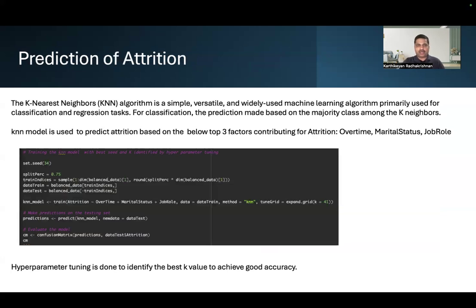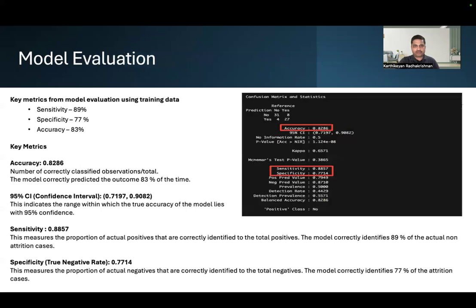Okay. Then we developed a model to predict the attrition. We used the KNN algorithm for this. For classification, the KNN algorithm makes predictions based on the majority class among the K neighbors. So we built the model and we used hyperparameter tuning to identify the best K value to achieve good accuracy. So I'm going to talk about the results of our model.